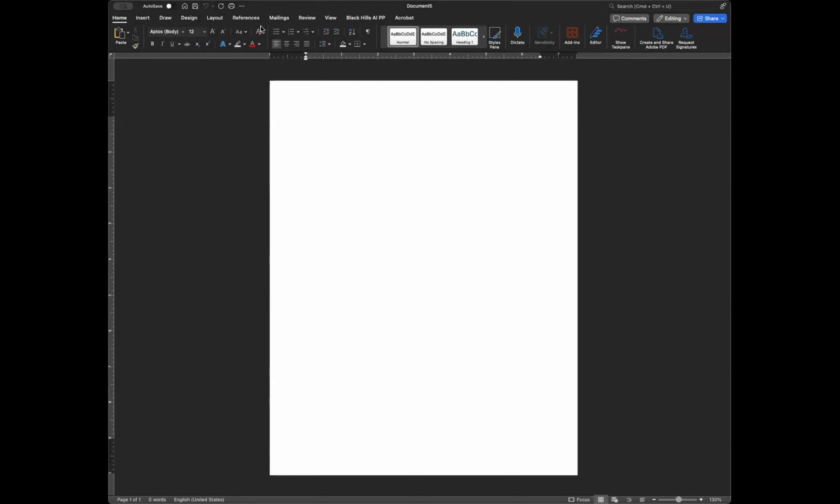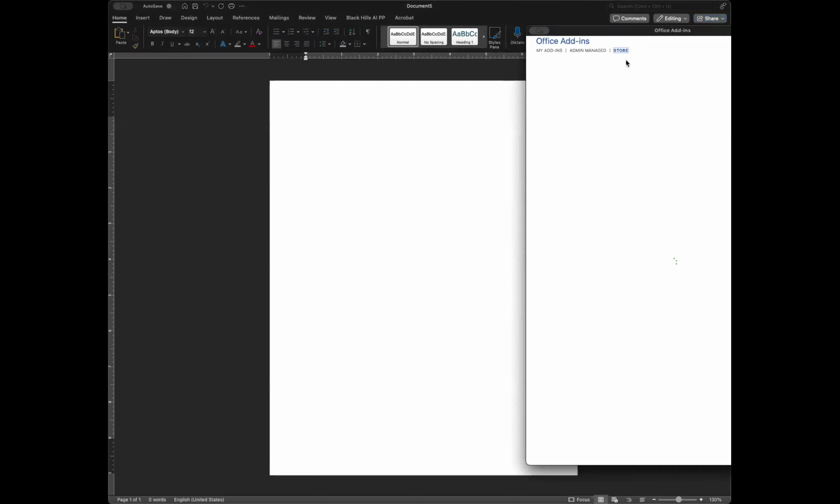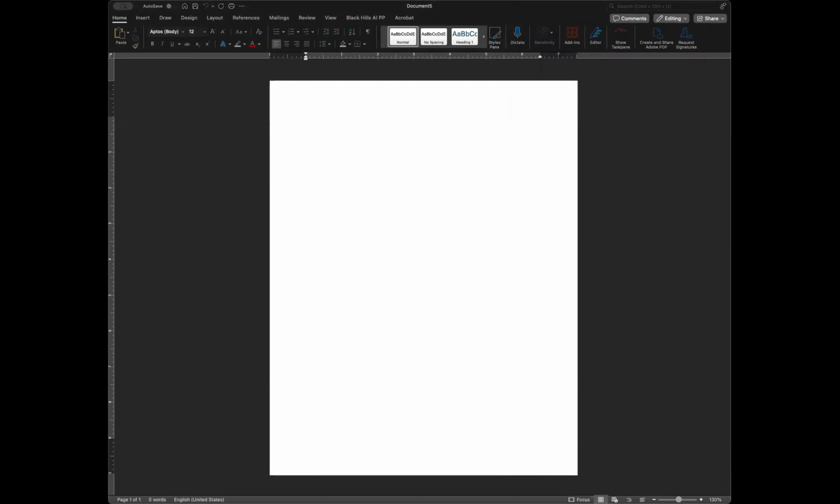You can search for it by going out to the add-in store that Microsoft has inside of Word. I believe if you go to Insert and then go down to Add-ins, then Get Add-ins, you'll end up with the add-in store that pops up. Be sure that you select Store. And then within there, you can type Black Hills, and you'll be able to find our add-in.